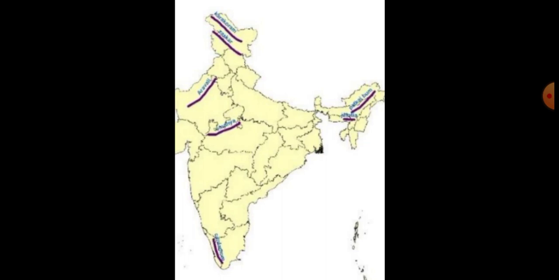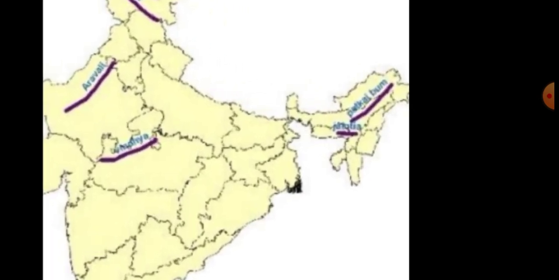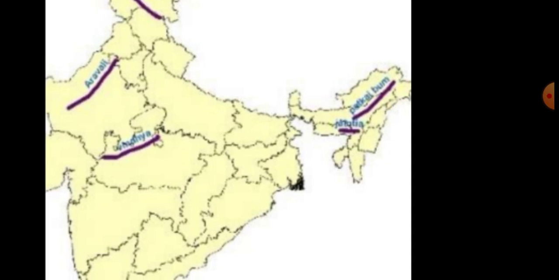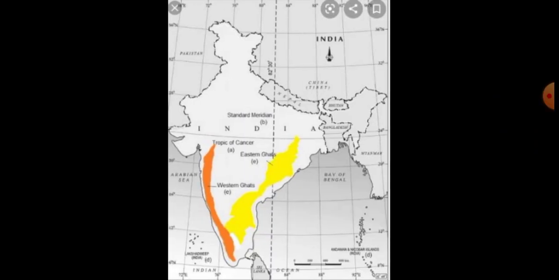Patkai Hill is nearby eastern India, the east side of India's map. Just see, on the east side, Patkai Hill is there. That is Patkai Hill, nearby Arunachal Pradesh. Nearby Arunachal Pradesh, Patkai Hill is given. Okay, just see the next map.